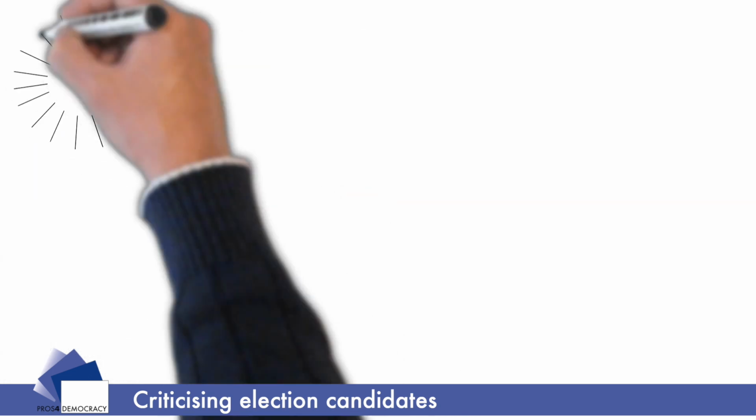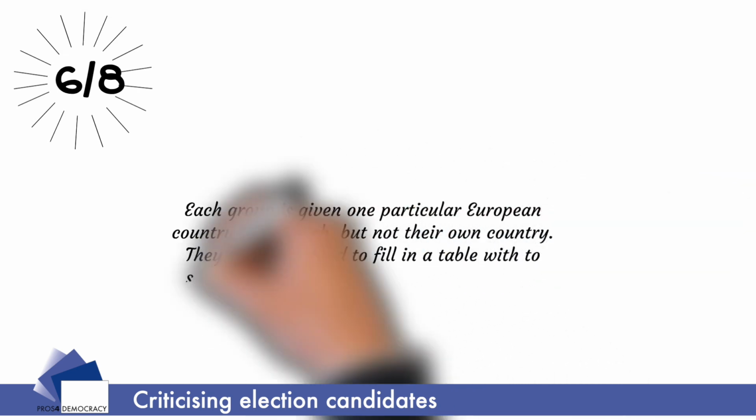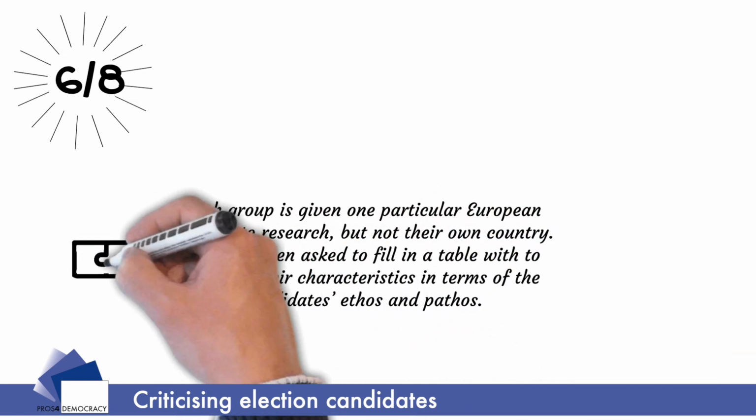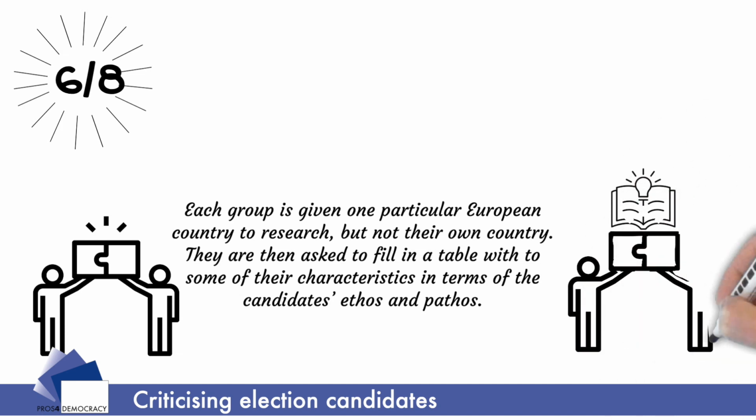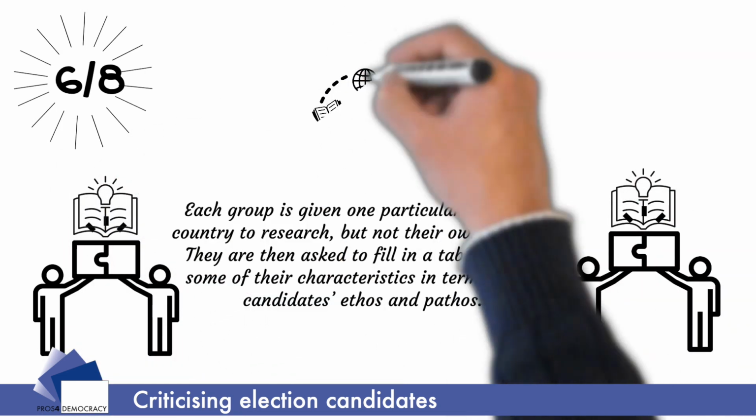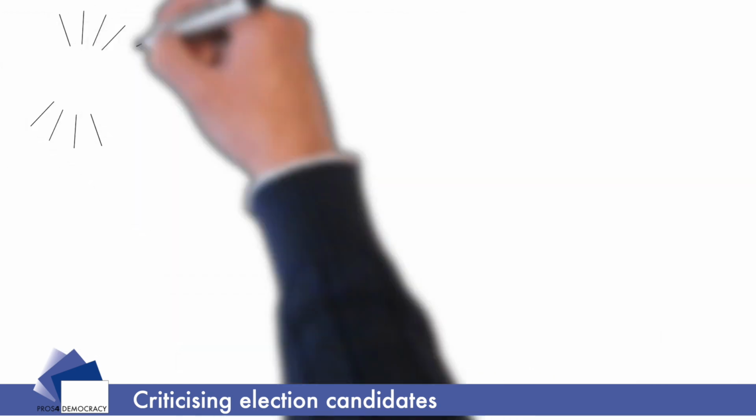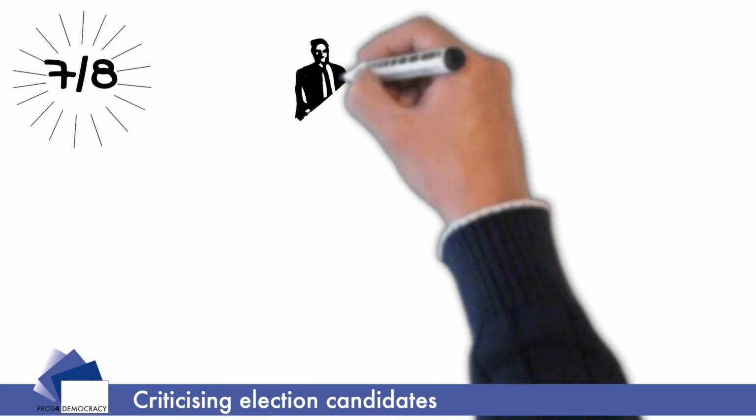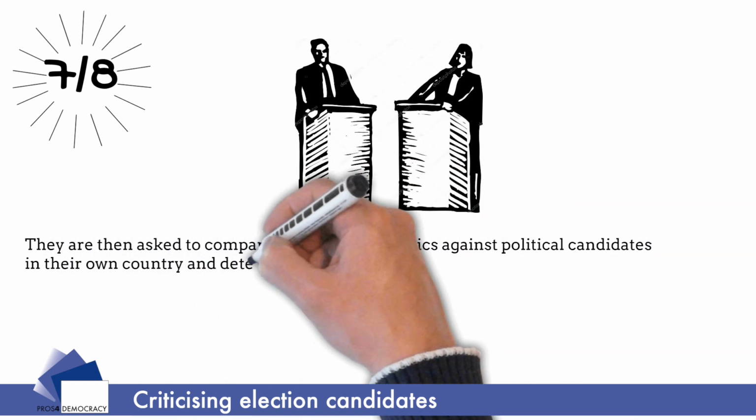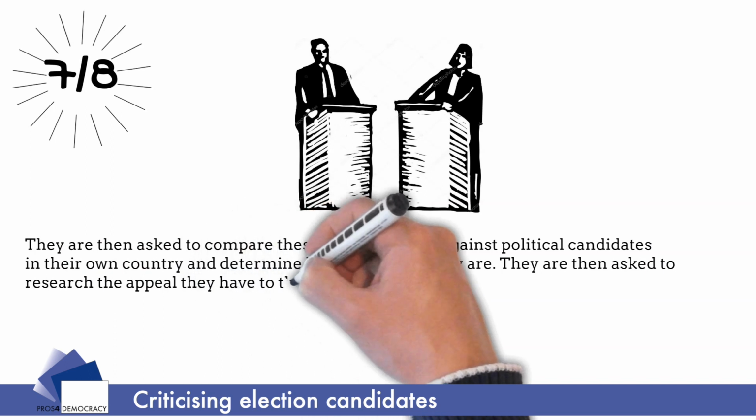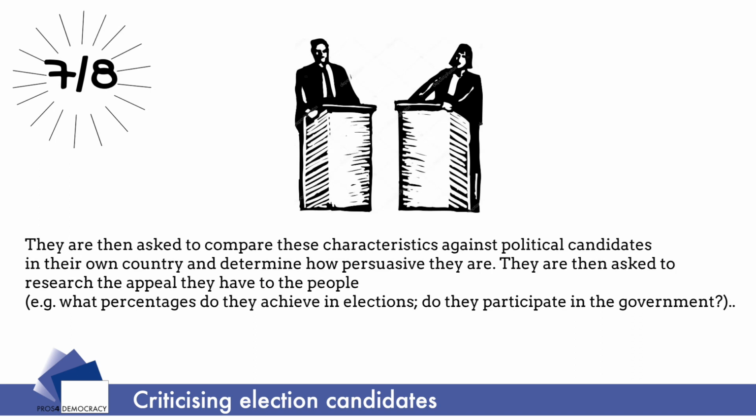Moving forward, the students are divided into smaller groups and are asked to carry out a short research on different election candidates in Europe. Each group is given one particular European country to research, but not their own country. They are then asked to fill in a table with some of the characteristics in terms of candidates' ethos and pathos. They are then asked to compare these characteristics against political candidates in their own country and determine how persuasive they are. They are then asked to research the appeal they have to the people. For example, what percentage do they achieve in elections? Do they participate in government?